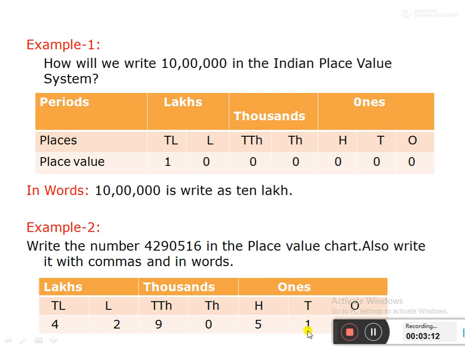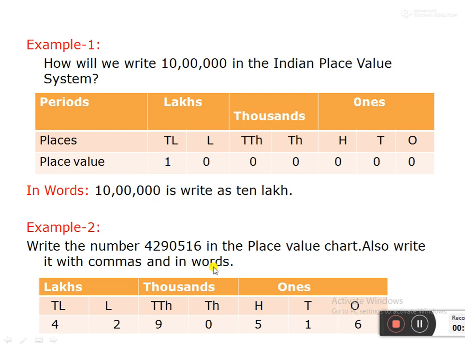When you write in words, now you see here 4 2. When you write in words, we start from the left hand side. What is the first period? Lakhs period. What is the number? 4 2. 4 2 means 42 lakhs. Next, what is the period? Thousands period. What is in the thousands period? 90. 90 in the thousands period means 90,000. I told you the hundreds place is separate, so 500. Tens and ones we say together. 1 and 6 means 16.